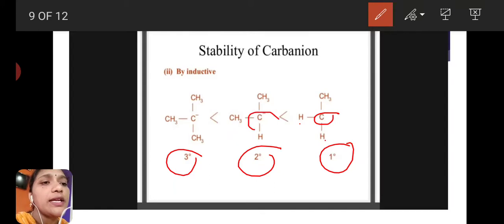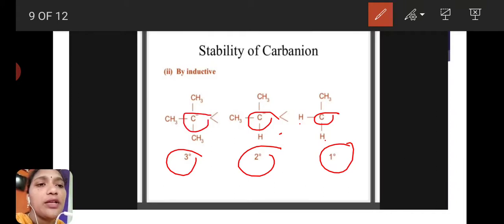This is a secondary carbanion. The carbanion is having two alkyl groups directly bound to the carbon and one side is hydrogen. Then it is called a secondary carbanion. Next is the tertiary. This negatively charged carbon has three direct bonds with carbons or alkyl groups.